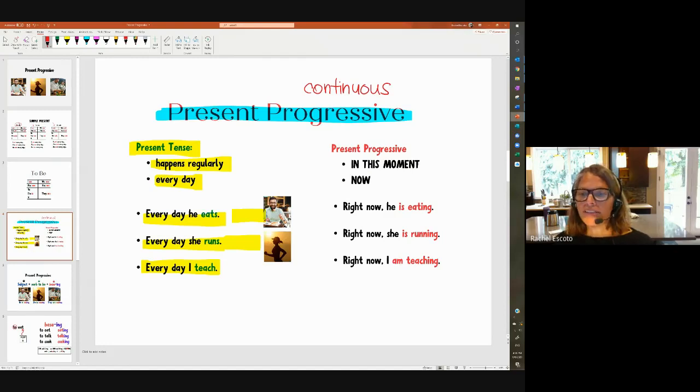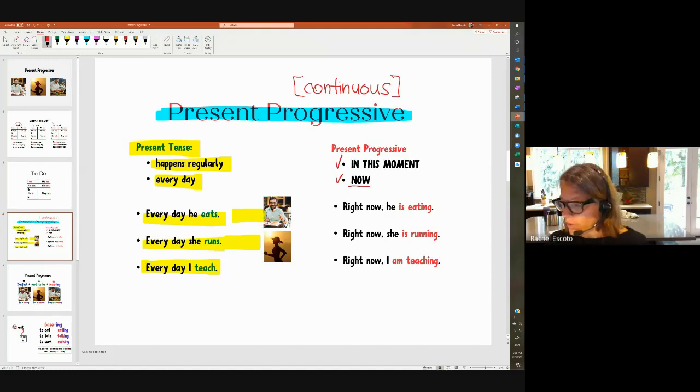The present progressive tense is something that's happening in this moment, right now, okay? Not before, not after, not every day, something right now in this moment. We could say it is happening. And we call it continuous because it continues to happen. We call it progressive because it is an action in progress.